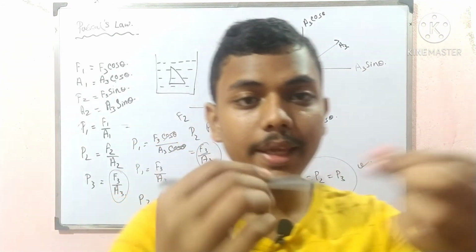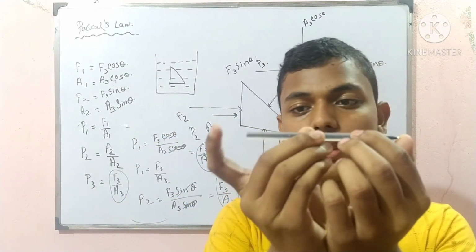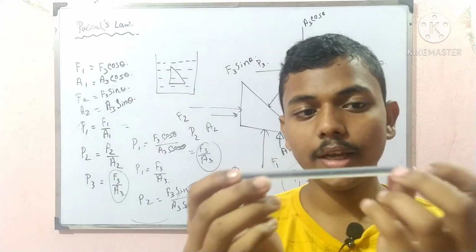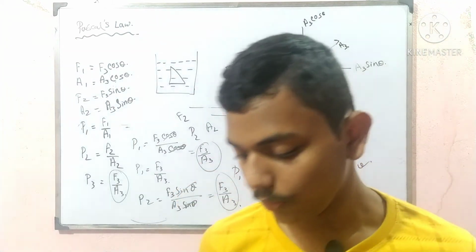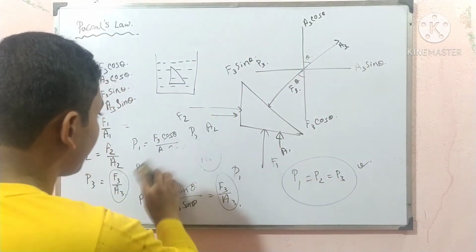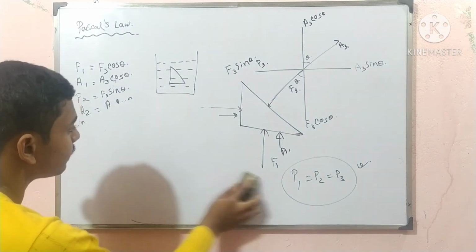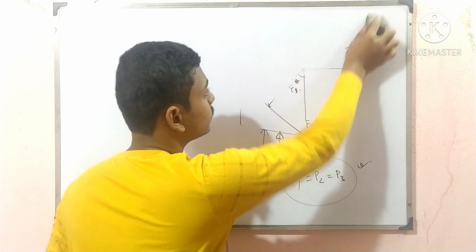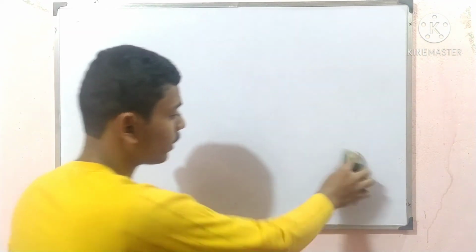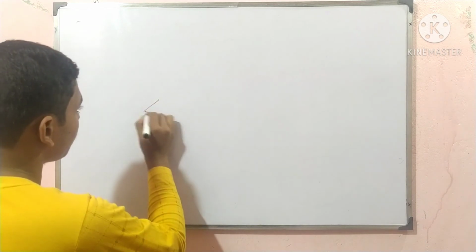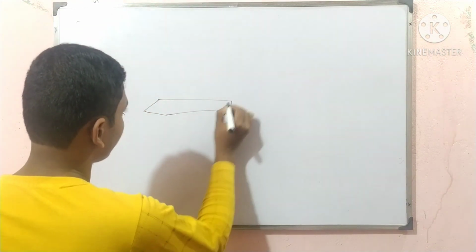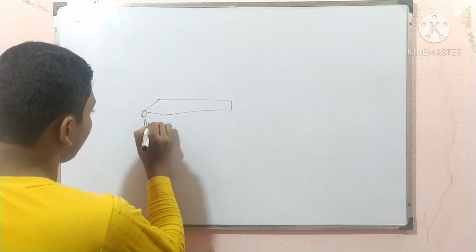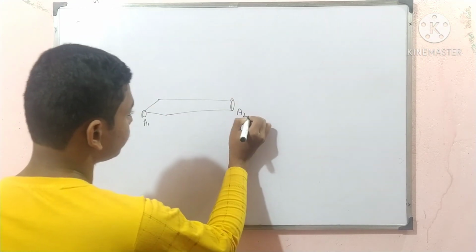Now the area of this pen: this is A1 and this is A2.